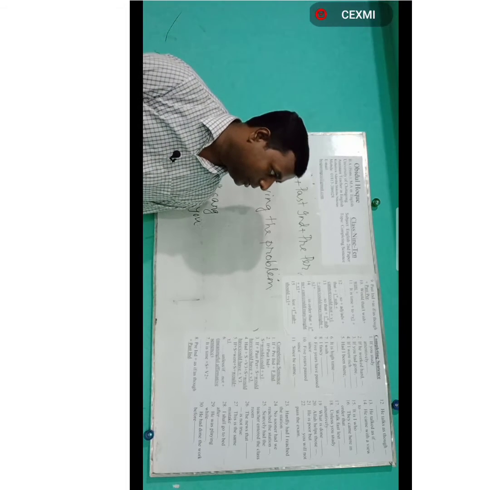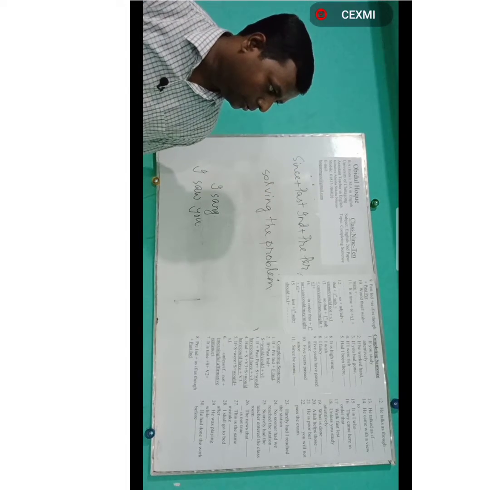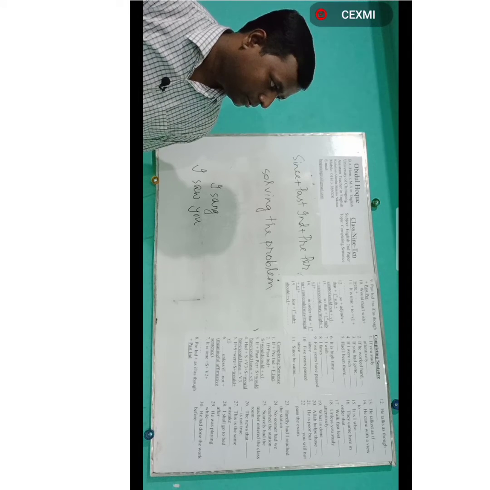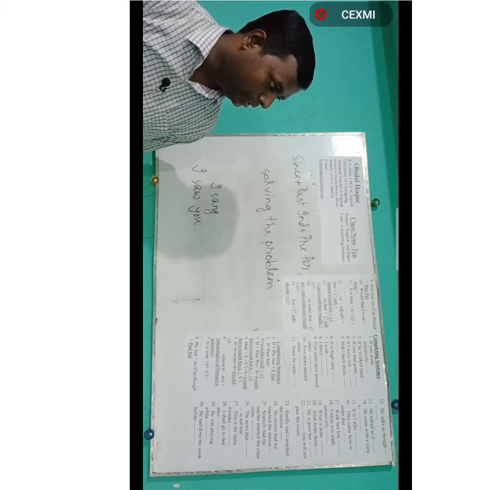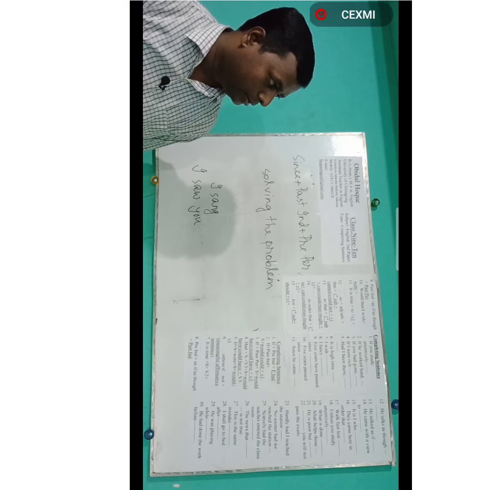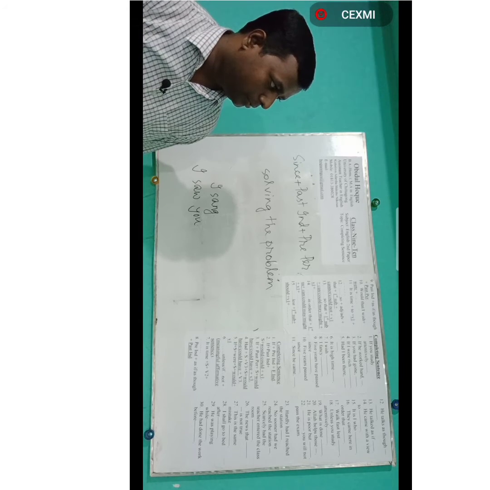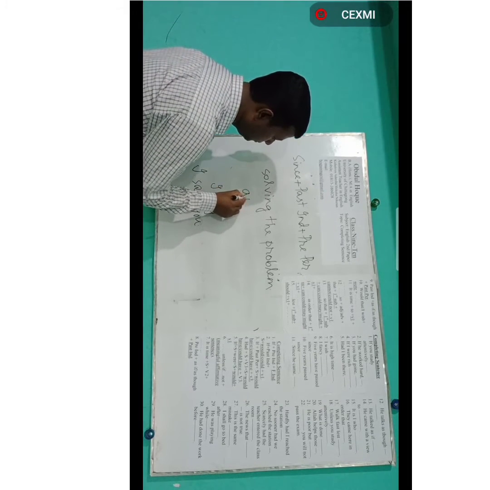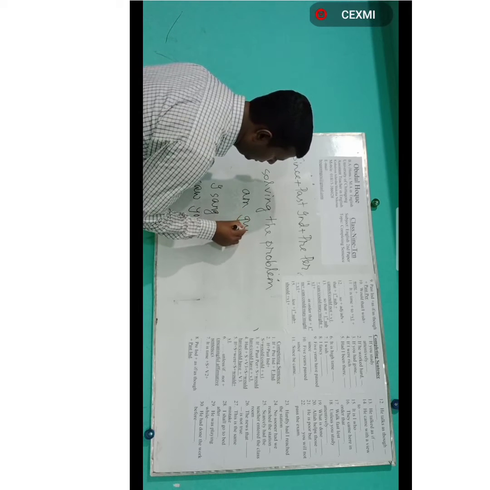Then the next one, number 15. It is I who. Here, who is the relative pronoun. What does who indicate? Who indicates I. So the verb will be in light of I. It is I who am guilty.